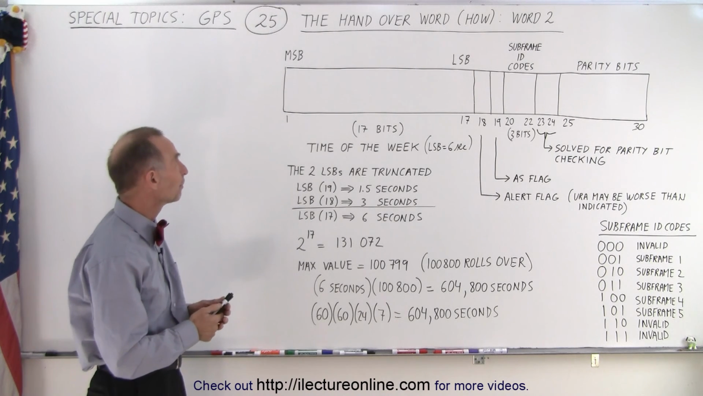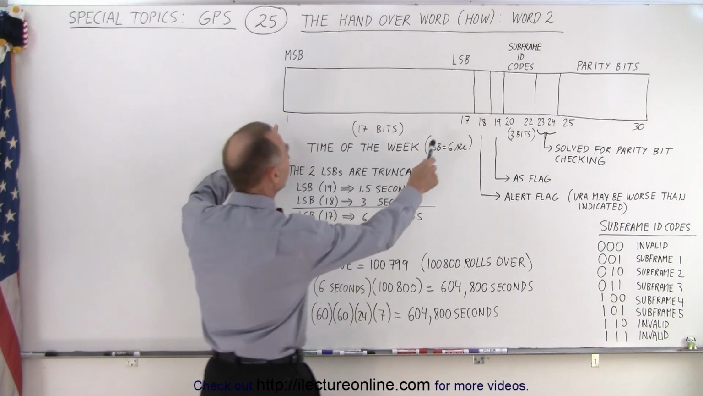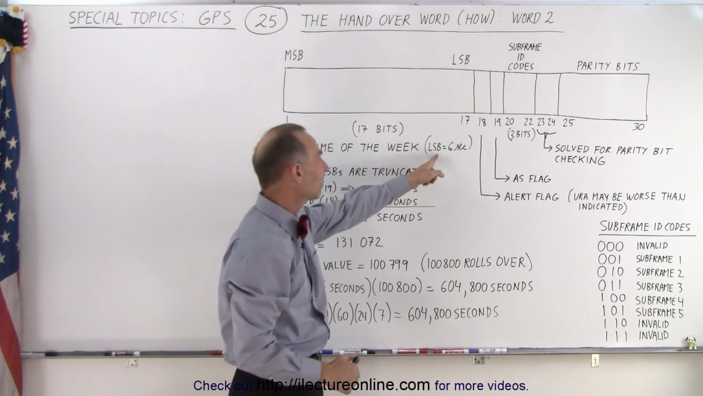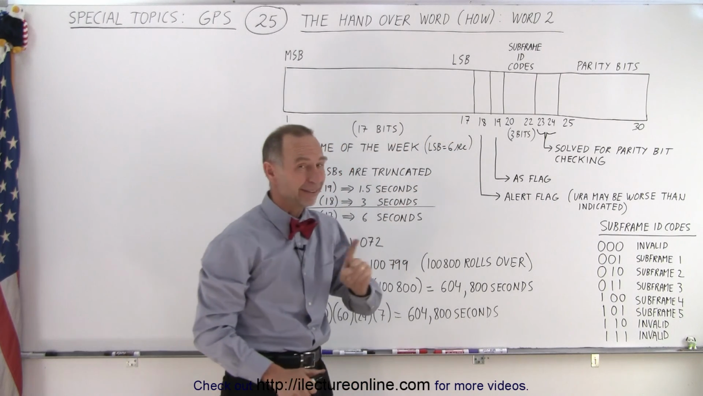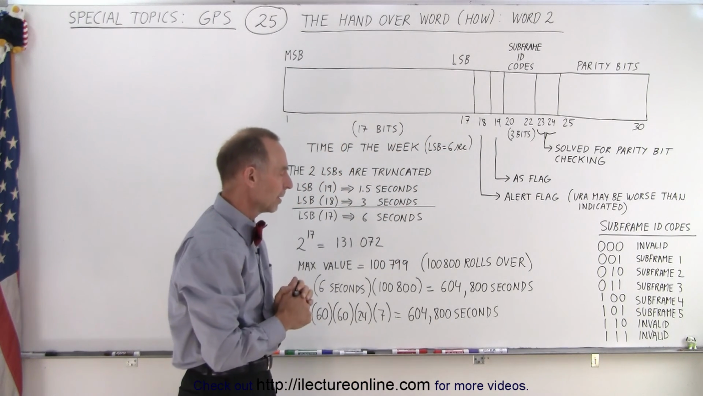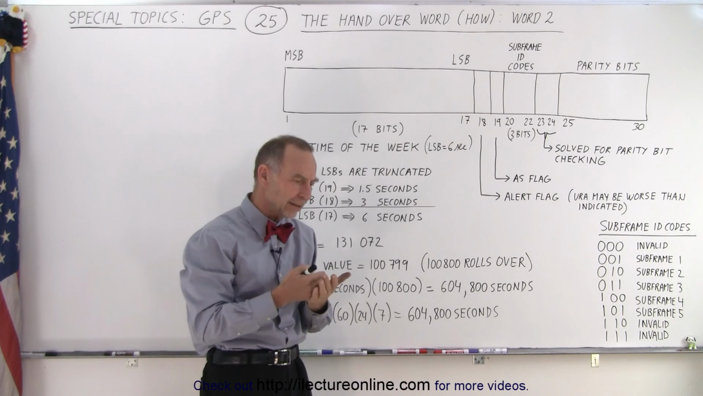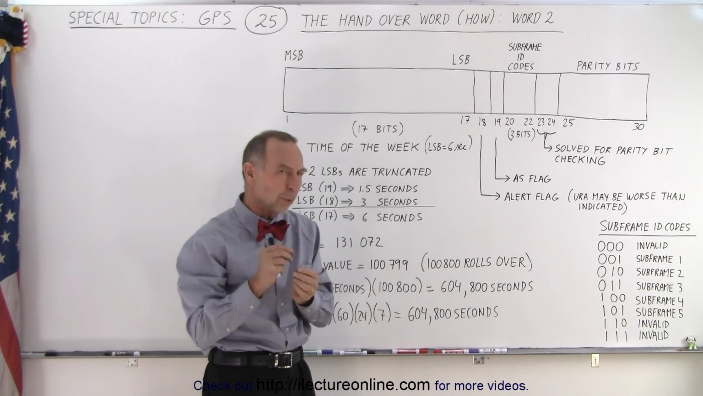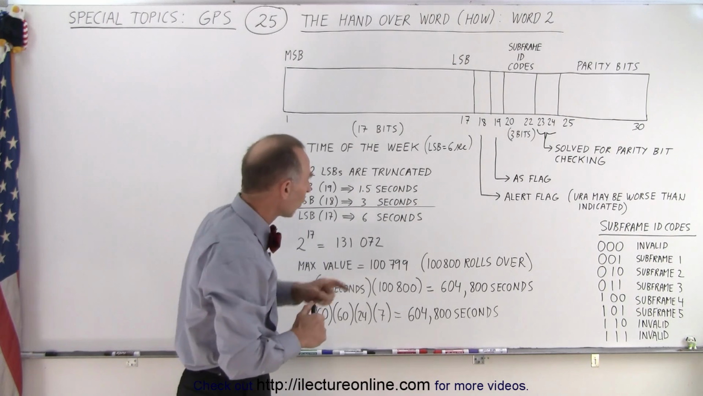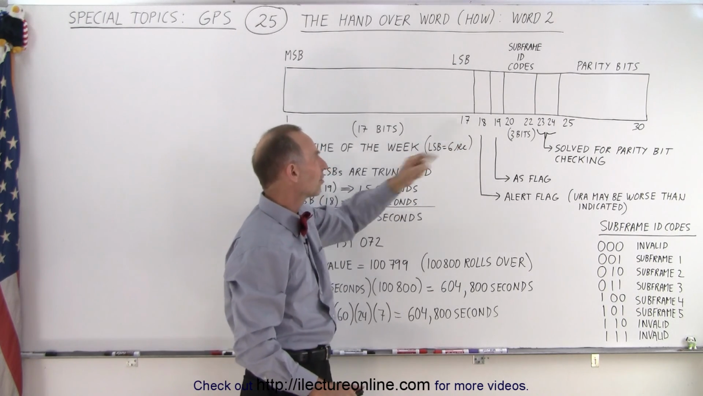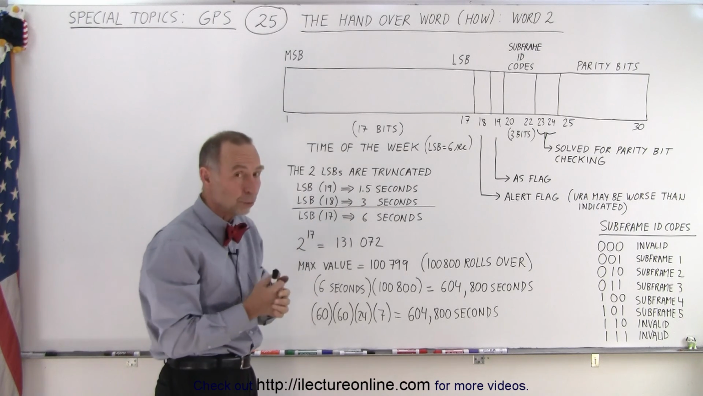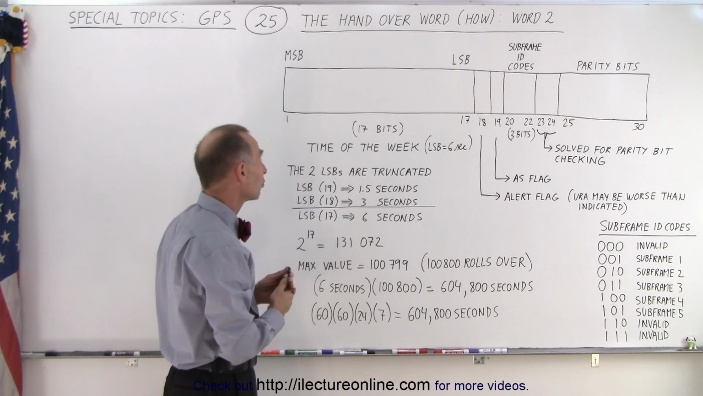What does it contain? Well, the first 17 bits contain the time of the week. Now notice that the least significant bit of those 17 bits is equal to 6 seconds. Now, the timing that the satellites use are intervals of 1.5 seconds. So why is the least significant bit here 6 seconds? Well, the two least significant bits are simply truncated.